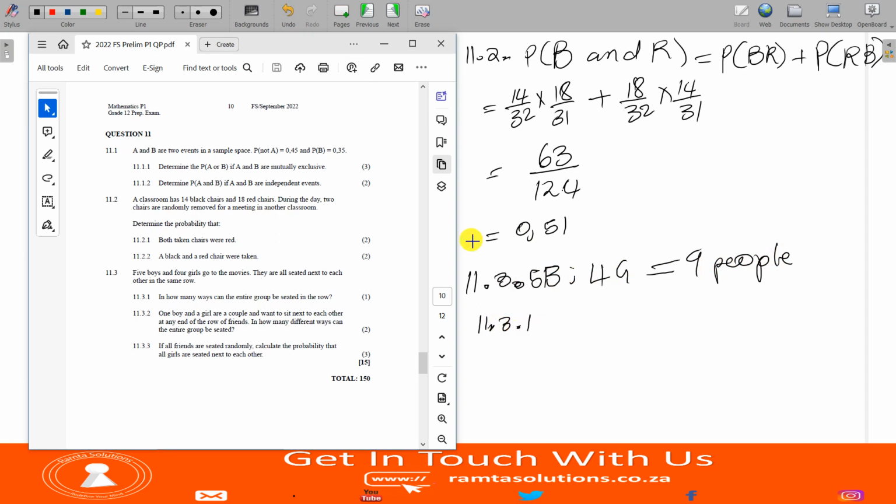In how many ways can the entire group be seated in the row? Here, the order is important, so we have 9 factorial ways of ordering them. So what is 9 factorial? 9 factorial is 362,880 ways of seating these kids.